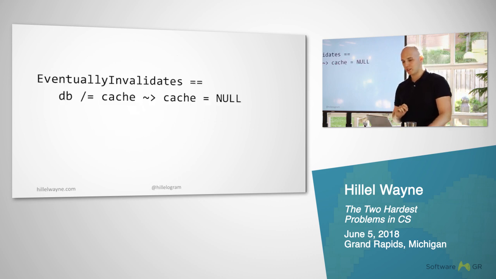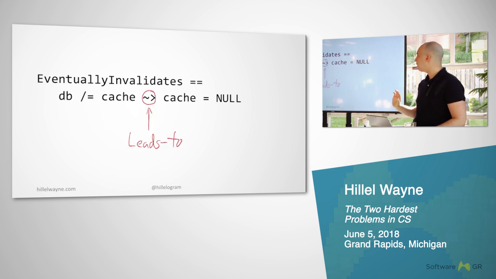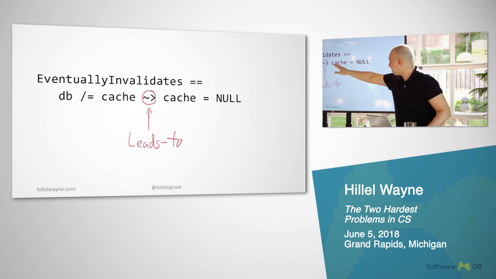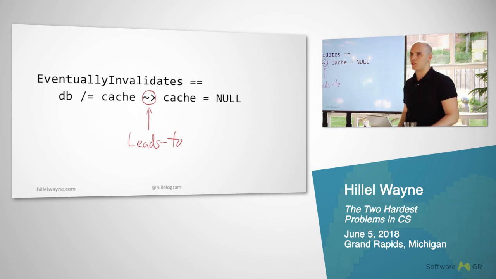Can we always guarantee that eventually the cache is invalidated? What I mean by this is that if the DB and the cache are out of sync, at some point in the future, the cache is null. This is essentially the same as the eventually operator, except it only kicks in if this ever is true. So if this is true for one state, for some future state, this must be true. Does everybody follow that? Is this correct?